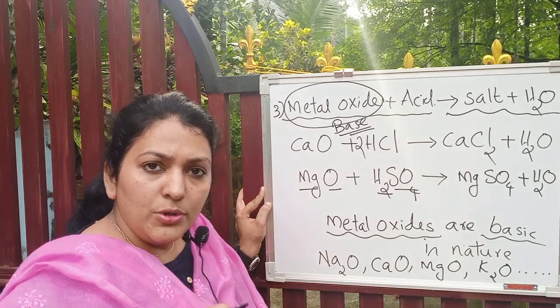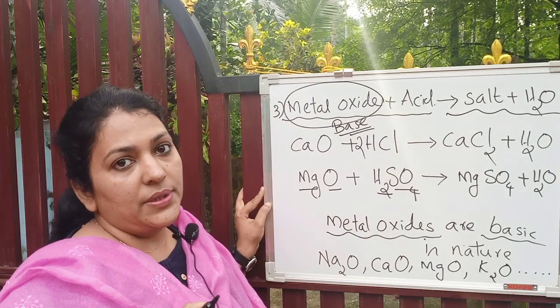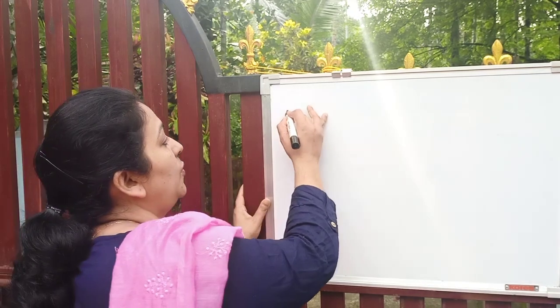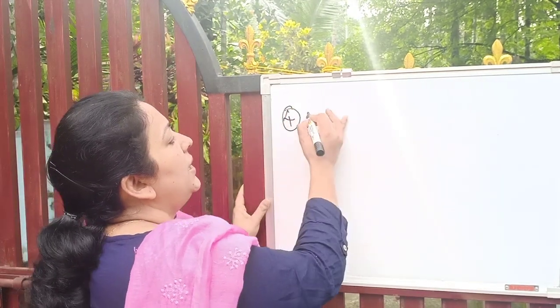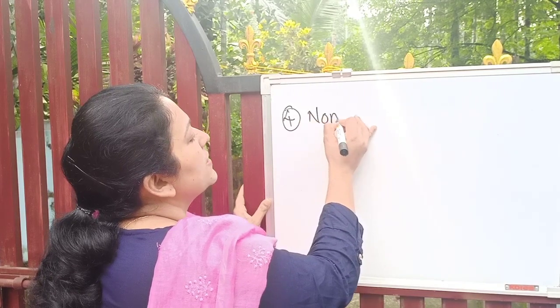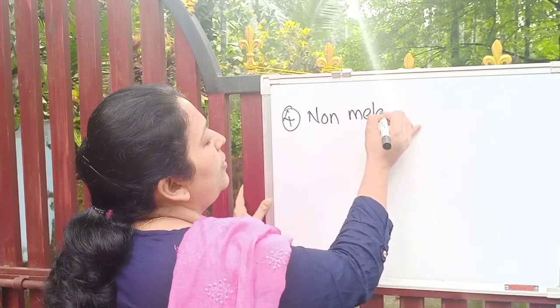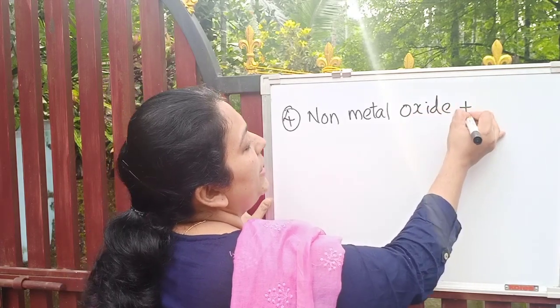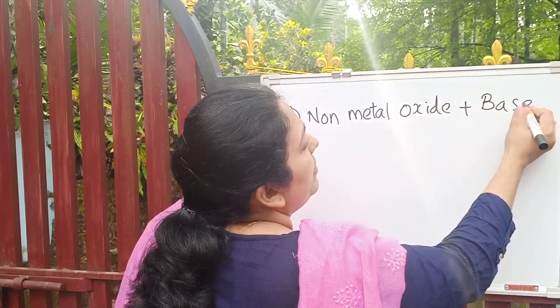Okay, so we'll move to the fourth chemical reaction. The fourth chemical reaction is, I'll write on the board, the reaction between a non-metal oxide plus a base.